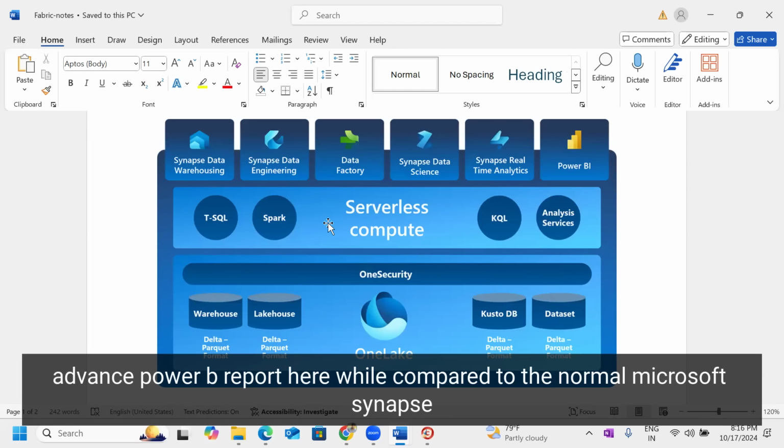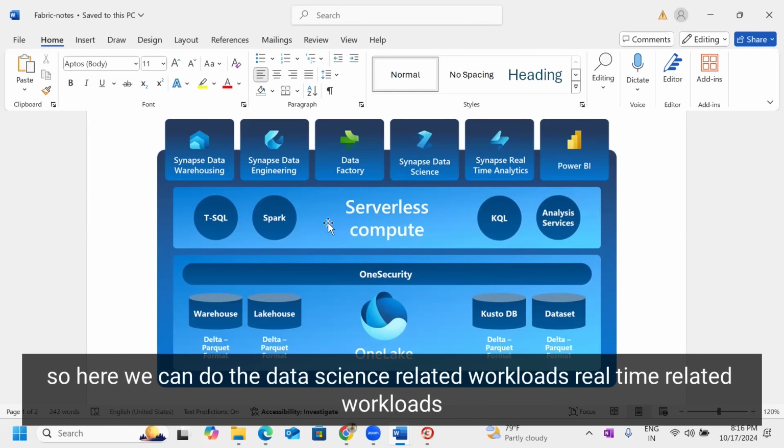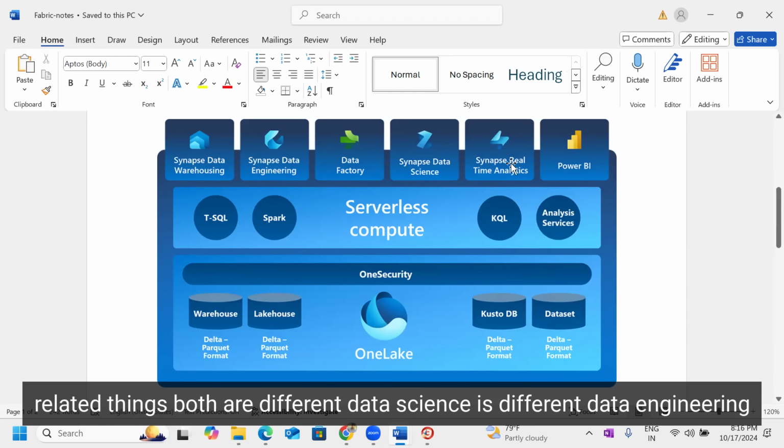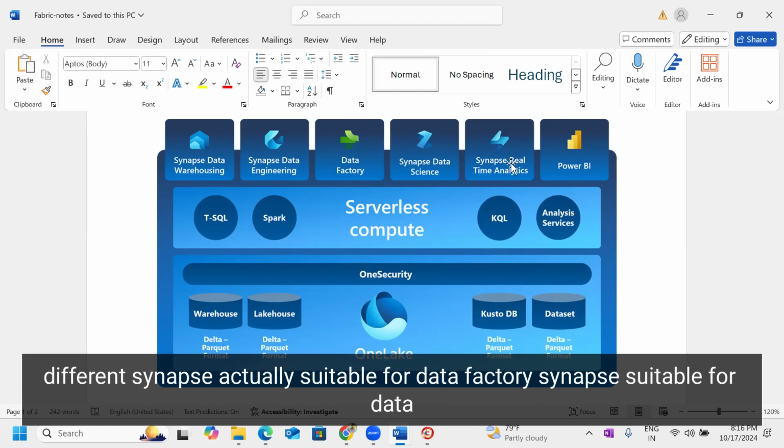Compared to the normal Microsoft Azure Synapse, here we can do data science related workloads, real-time related workloads, data engineering related. See, Synapse related data engineering and real-time related things, both are different, guys. Data science is different, data engineering is different.